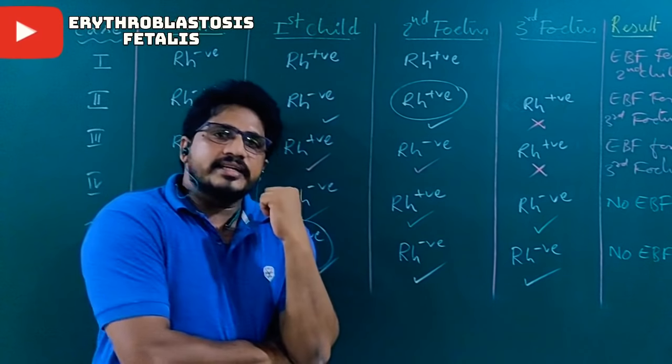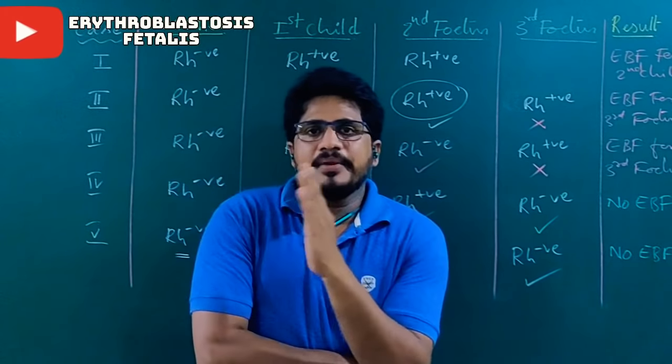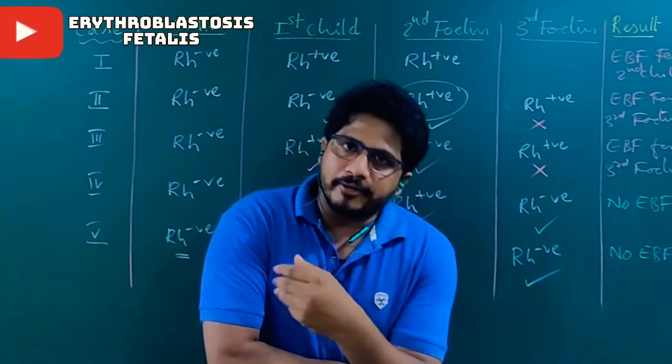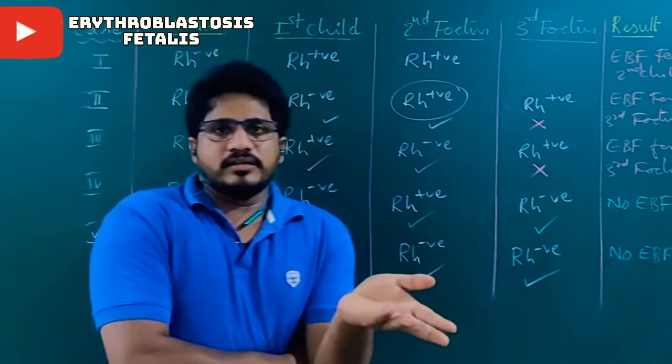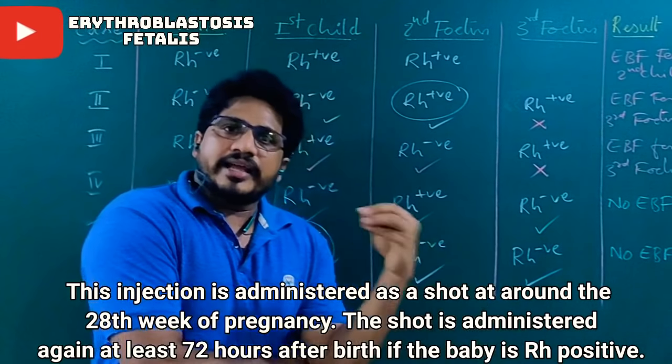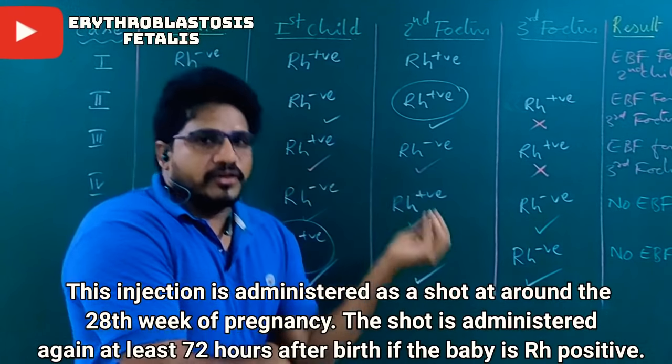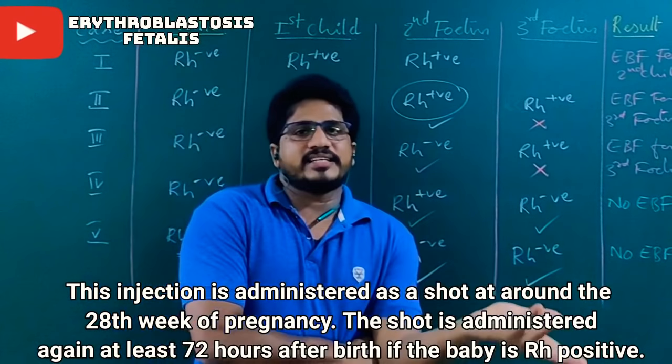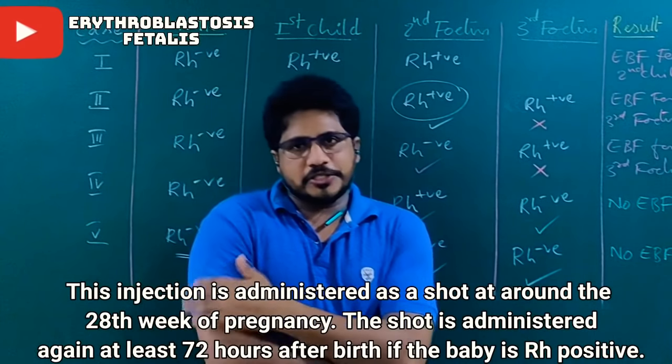So in those cases, what is the solution? The EBF vaccine. It is preferable to inject it at the time of delivery or just before the delivery. Then those antibodies can protect against the erythroblastosis fetalis phenomenon for any next child, even if they are positive.